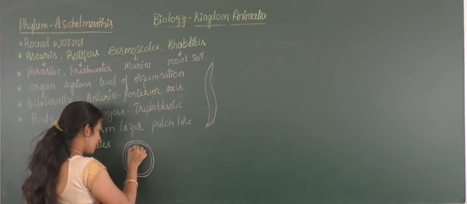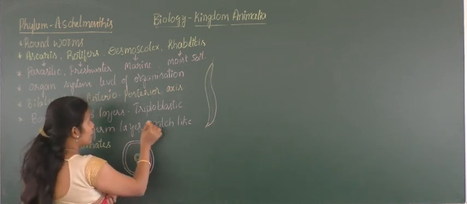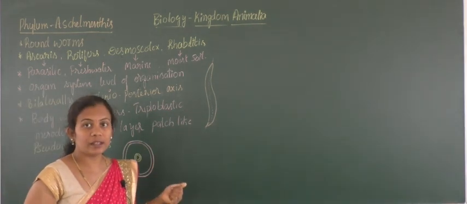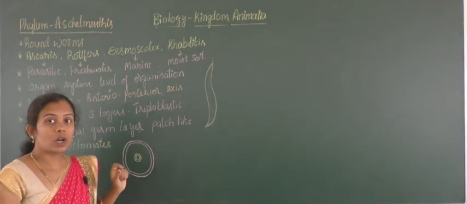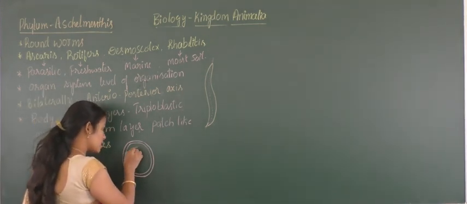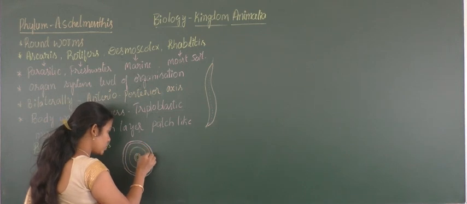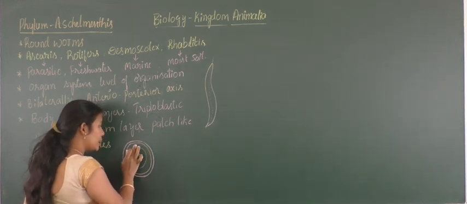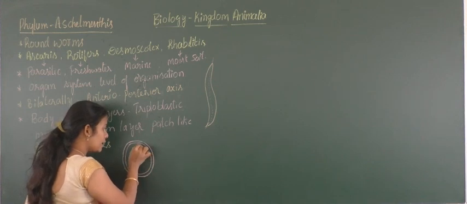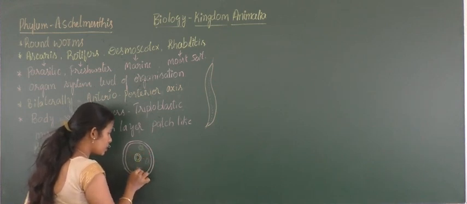Since it is made up of all three layers, the layer should be complete, but instead of a complete layer it is just like a patch, so here and there you can find the mesodermal germ layer.